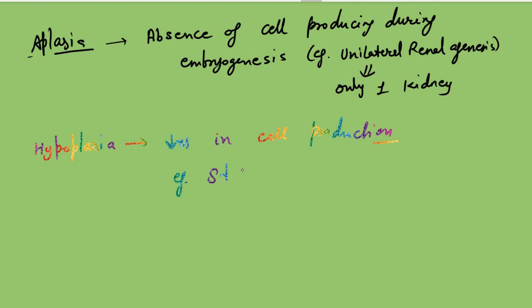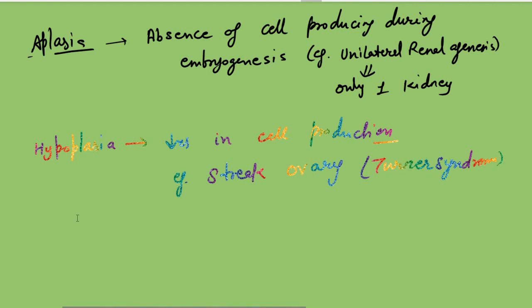In Turner syndrome there is a streak ovary. The ovaries are present, but there is a decrease in the cell production of the ovary. That is a streak ovary.